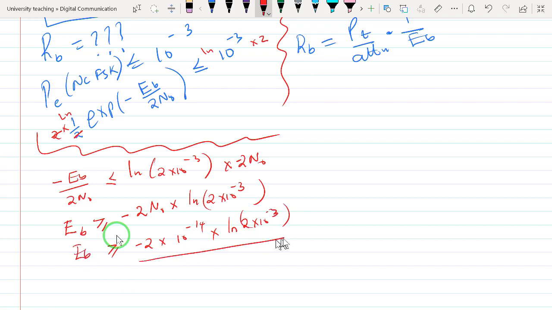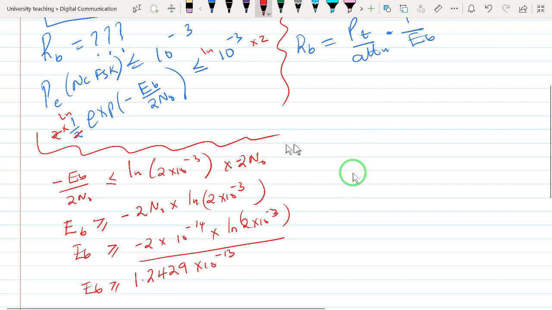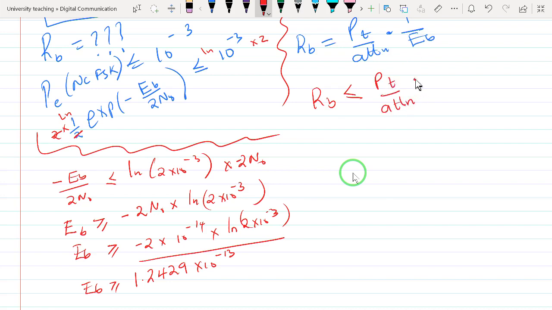And when we evaluate this expression, we find that EB should be bigger than or equal to 1.2429 times 10 to the power minus 13. And therefore, for us to find RB, it must be less than, when we have this sign coming here, we are going to say that this becomes PT over attenuation divided by 1.2429 times 10 to the power minus 13.